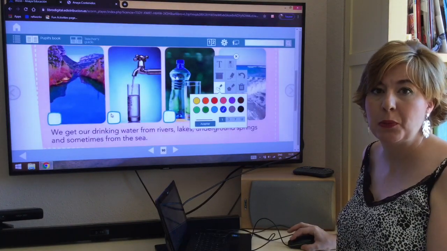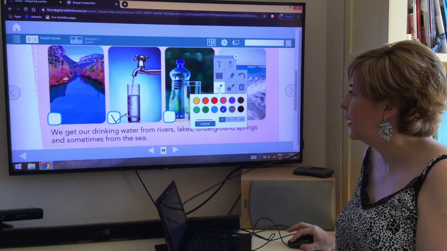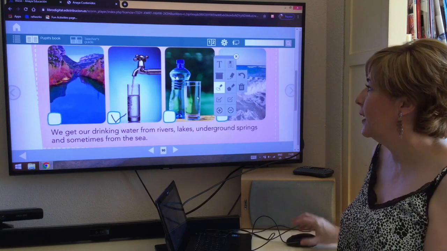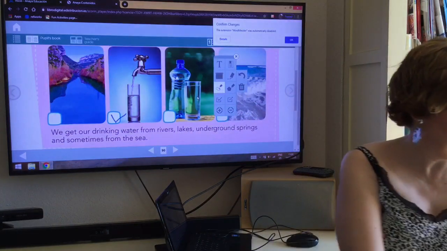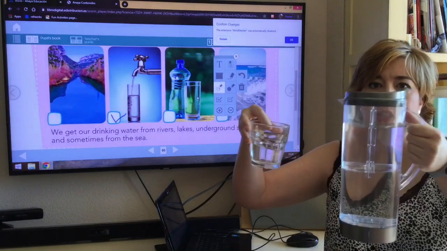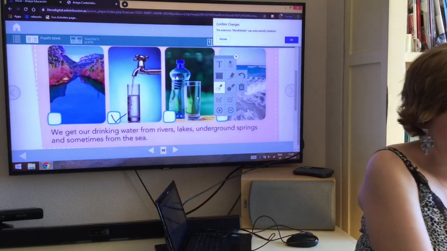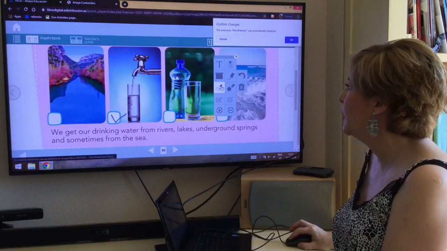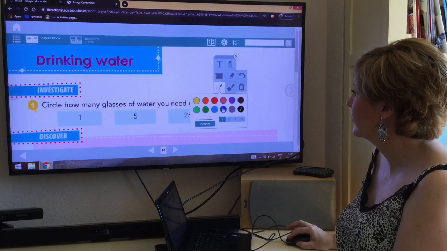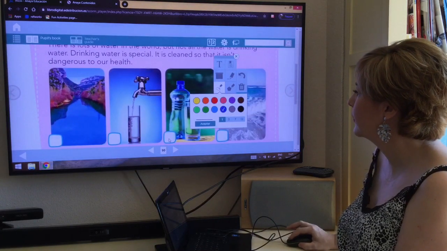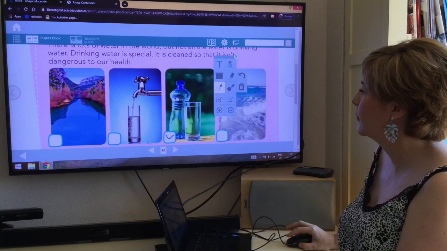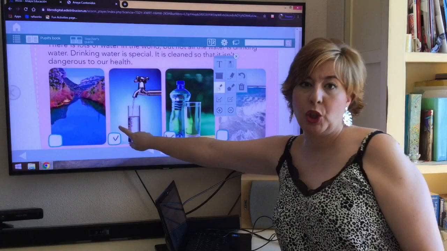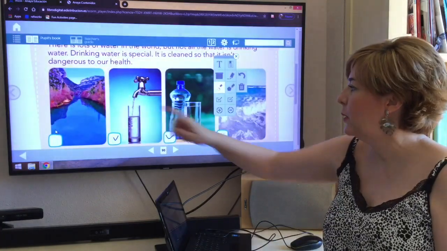We color this blue. And here we have a bottle of water and a glass of water similar to what I have here. Is this drinking water as well? Yes, it's drinking water, so we have to do it blue. So we have 2 blue, but that will be green.